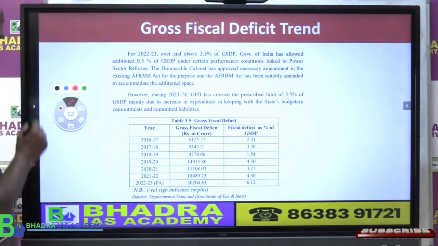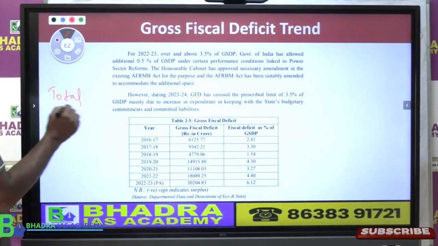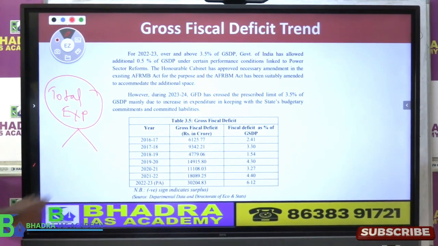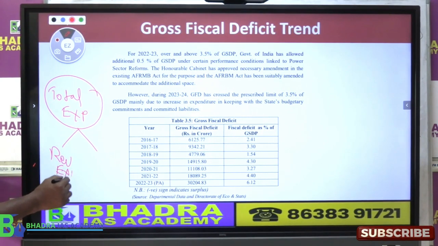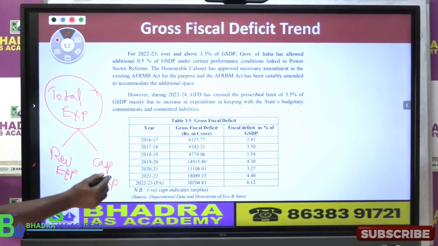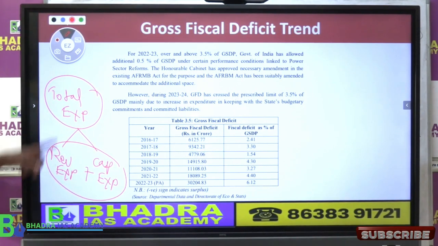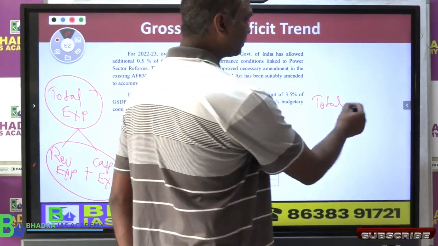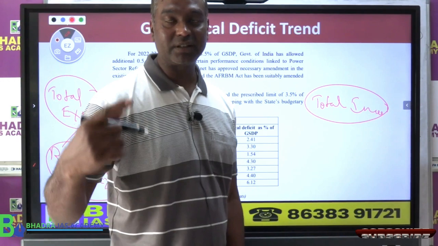Now total expenditure, try to understand, okay, just make it clear for your understanding point of view. When you say total expenditure of the government, the total expenditure consists of two things. One is called revenue expenditure and the other one is called capital expenditure. So we add both these for total expenditure. So if total expenditure is greater than total income, right? Total income, what we call non-debt receipt.